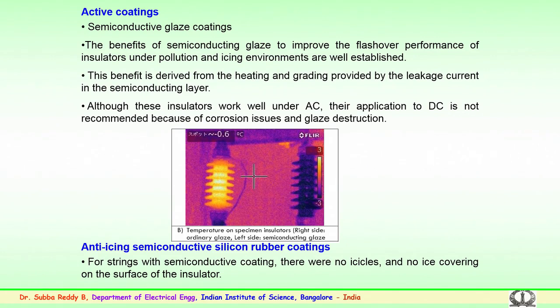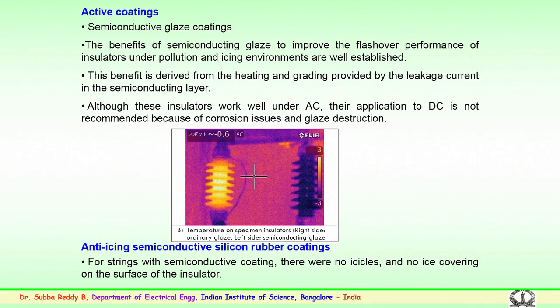Although these insulators work well under AC conditions, the application of semiconductive glaze coatings to DC is not yet recommended because of the corrosion issues and also the glaze destruction in case of DC application. This is one of the typical examples of the temperature on the specimen, that is the insulators. This is an ordinary glaze and this is the semiconductive glaze coated ceramic insulator.